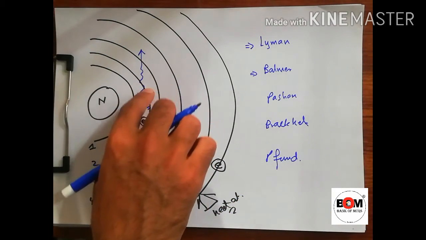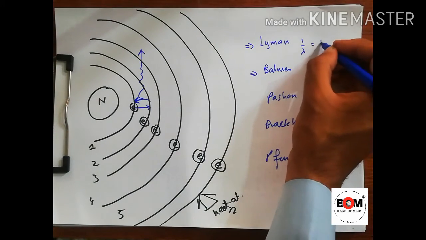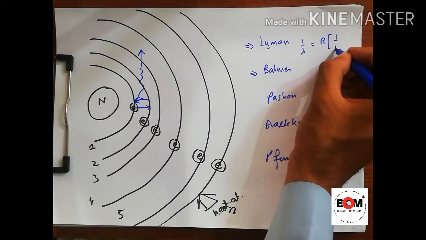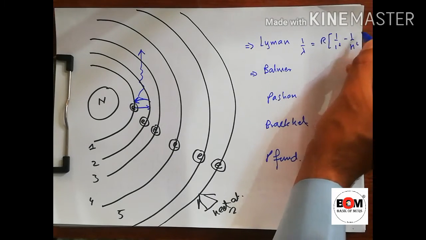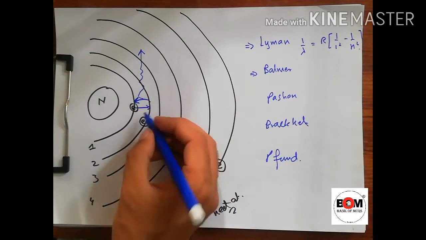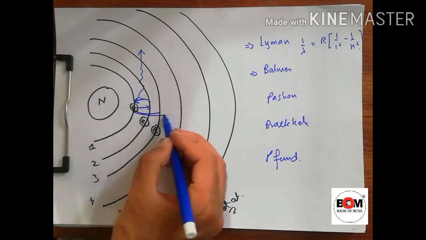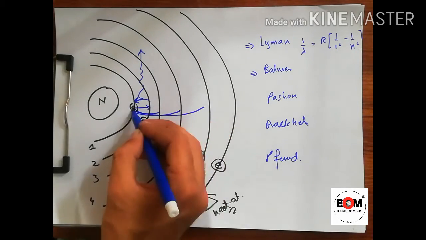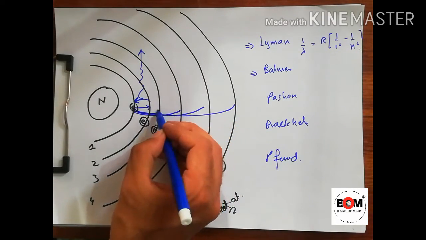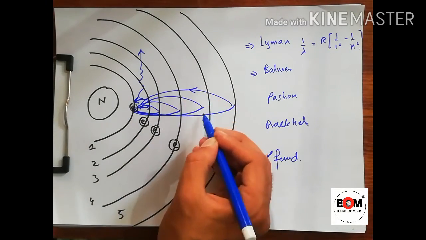To find its wavelength, we use the Lyman series formula: 1 over lambda is equal to R times (1 over 1 square minus 1 over n square), where n may be 2, 3, 4, greater than 1. It may gain energy to reach the second shell, or the third, fourth and so on, and it will fall again after 10 raised to power minus 8 seconds.